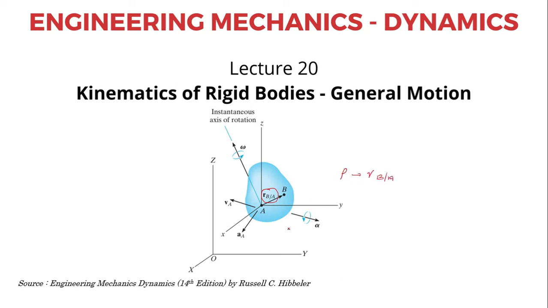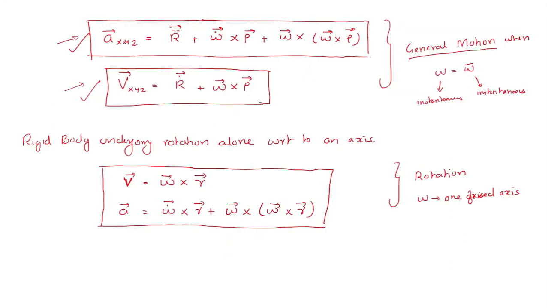And the corresponding vector instead of R is given as r_A, and the vector of point B is given as r_B. The above equation of velocity I can rewrite in terms of the relative motion concept.